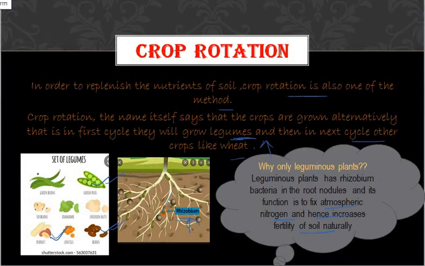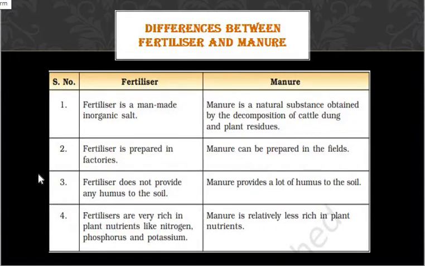Next, we need to know about the differences between fertilizer and manure. What are the differences between manure and fertilizer? Fertilizer is a man-made inorganic salt.